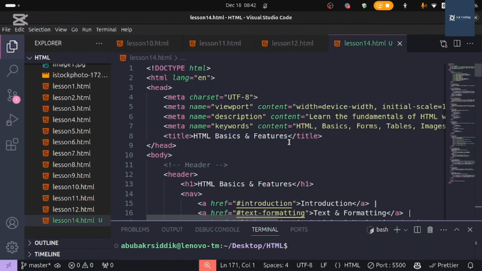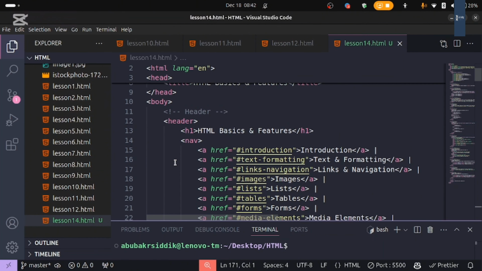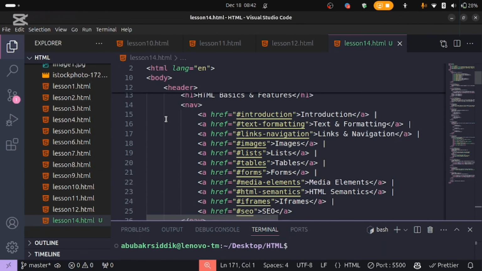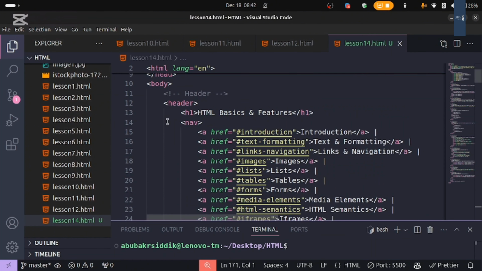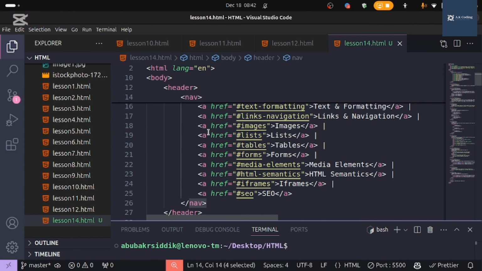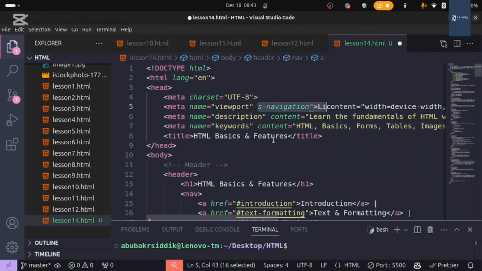Regarding HTML basics and features, as you can see here, we have a header, which is the HTML5 tag, and inside we have h1 and navbar, and inside the navbar we have anchor tags for SEO, iframes, HTML semantics, media elements, forms, tables, lists, images, links, text, everything, right?